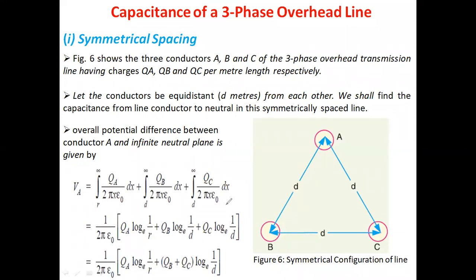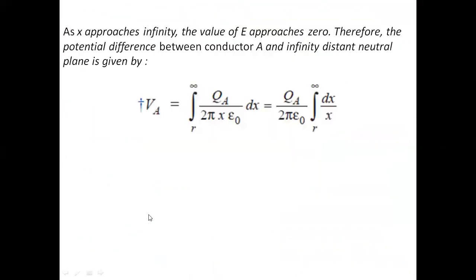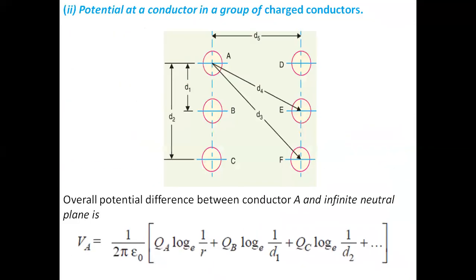Similarly, we take 1 upon 2 pi epsilon 0 common. Then what is the formula? QA log e 1 by R plus QB log e 1 by D plus QC log e 1 by D, with 1 upon 2 pi epsilon 0 common. This formula is similar to case number 2. It matches with case number 2.